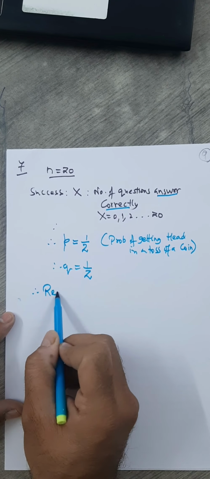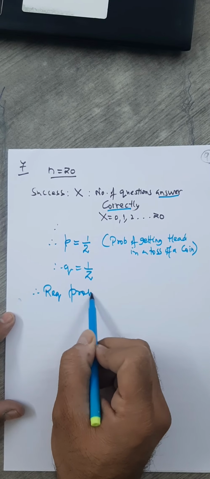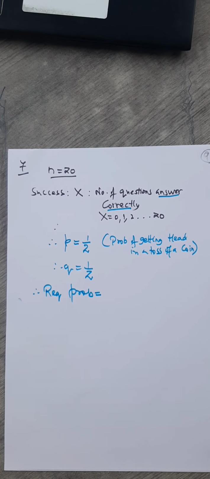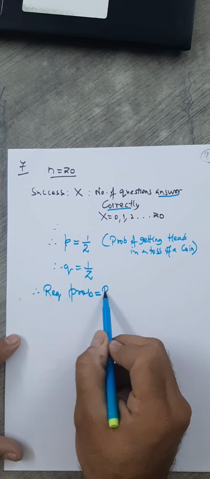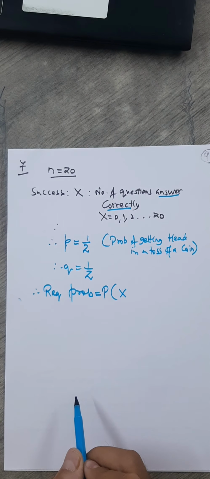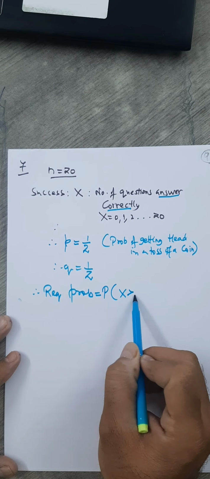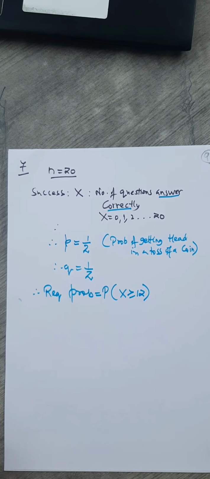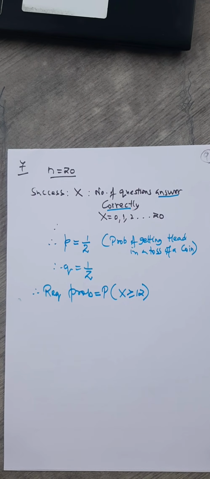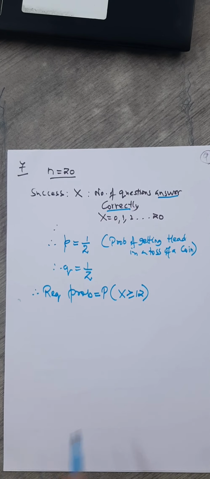So here required probability equals, what's the required probability? That probability when x is at least 12 answers correct. So x must be greater than or equal to 12. That is, number of correct answers is 12 or more than 12. Right?